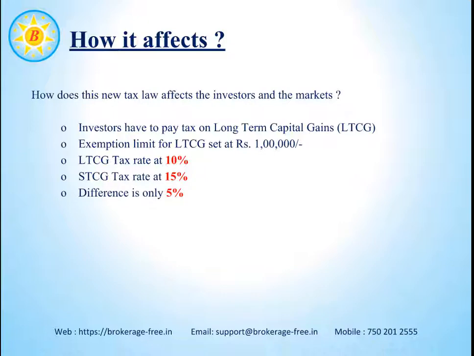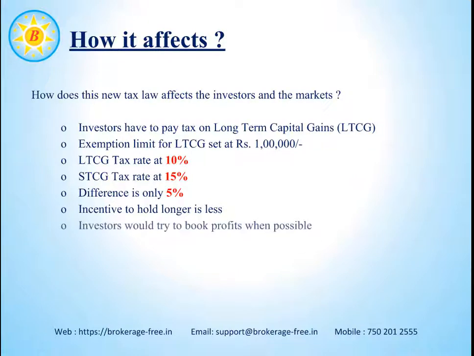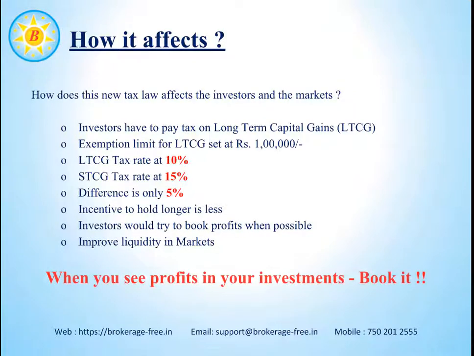The difference is only 5%. The incentive for investors to hold the asset for a longer period of time is less. Investors would try to book profits whenever they have an opportunity. This is likely to improve the liquidity in markets. So our take is that whenever you see profits in your investments, try to book them.